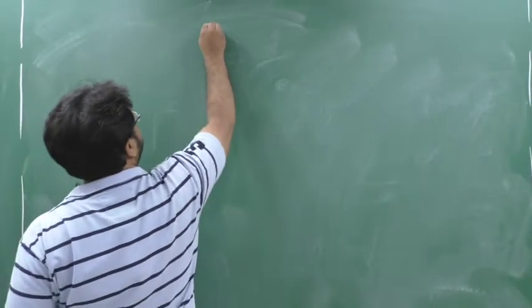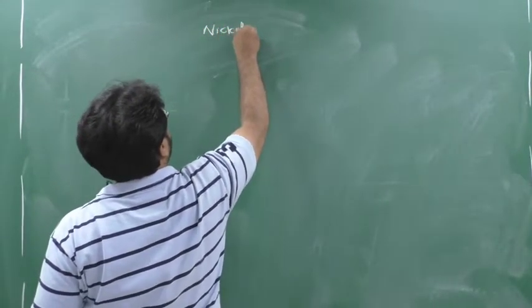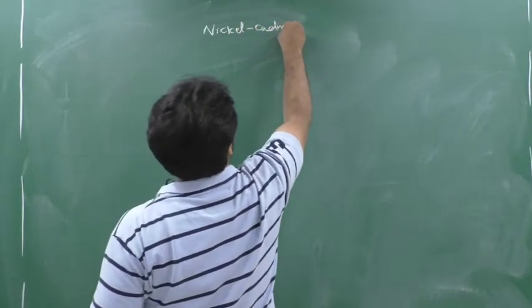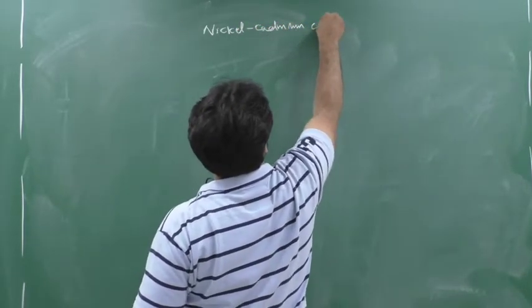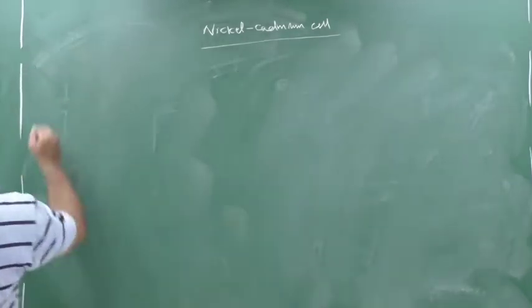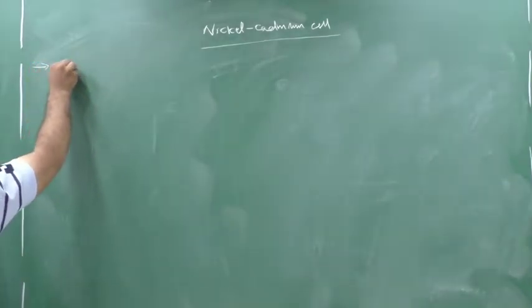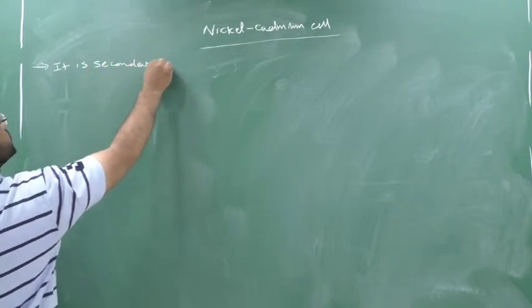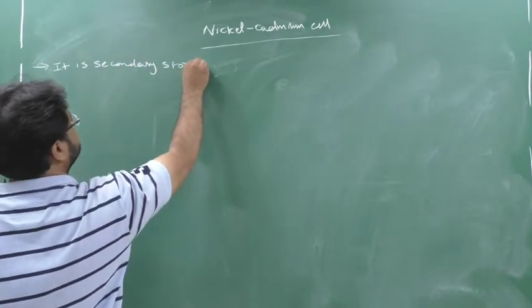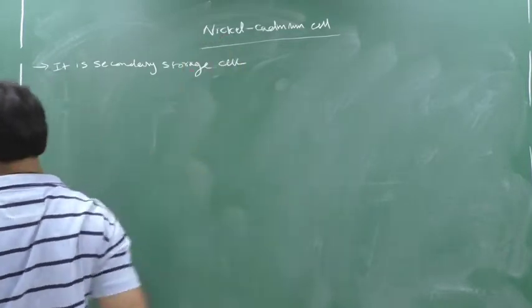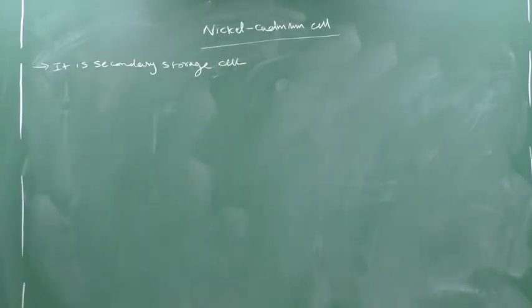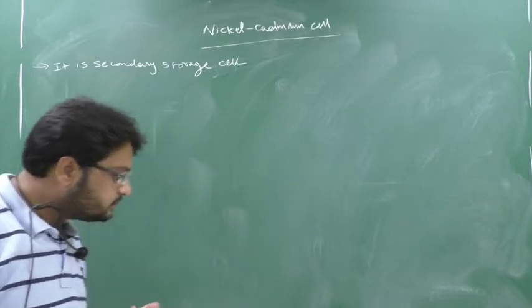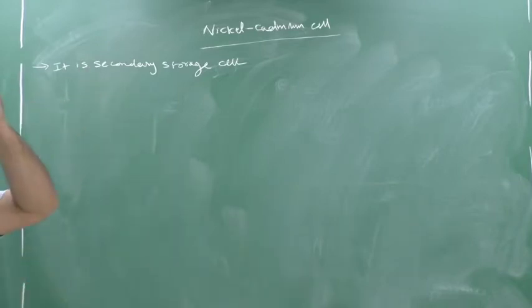So you can make a heading, nickel cadmium cell. Clear? So here the first point is that it is a secondary storage cell. Yes or no? Please remember this. This is a secondary storage cell. Why secondary storage cell? Because they can be recharged back. And primary storage cell means what? They cannot be recharged back after use. Okay, next,